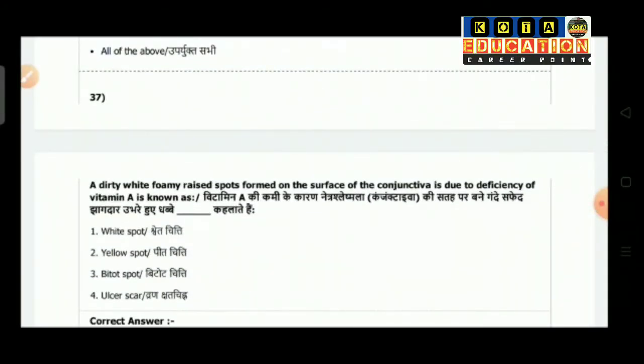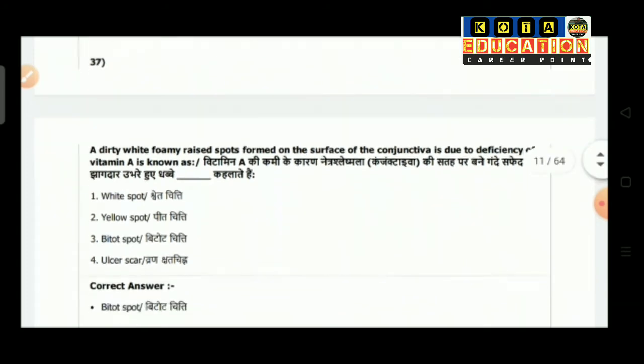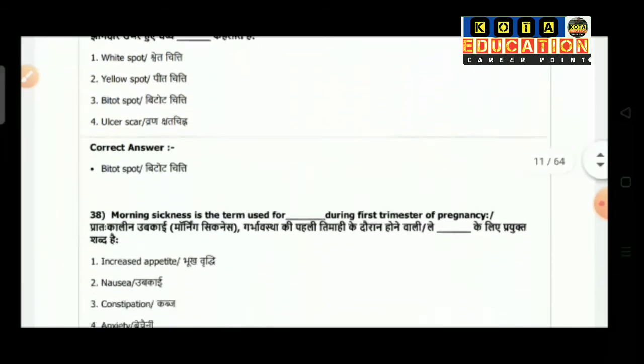Question number 37: a dirty white foamy raised spot formed on the surface of the conjunctiva due to deficiency of vitamin A is known as. Option 1 is white spot. Option 2 is yellow spot. Option 3 Bitot spot. Option 4 is ulcer scar. So the correct answer is Bitot spot.